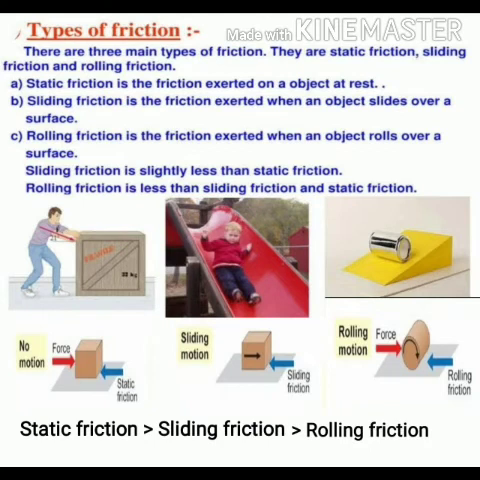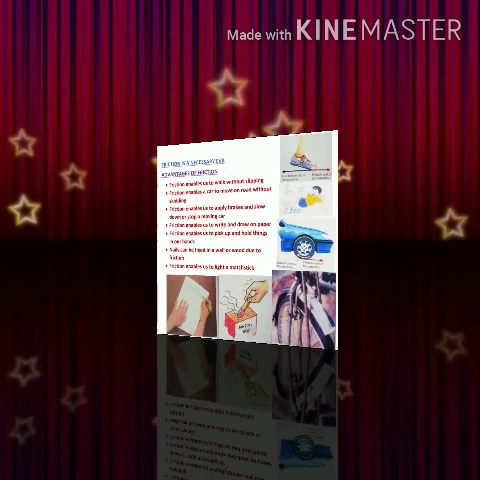When an object rolls over the surface of another object, the type of friction which acts on that rolling object is rolling friction, and rolling friction is much less than the sliding friction. When you compare the three types of friction, static friction is the strongest one, then sliding, and after that the least, or weakest, type of friction is rolling friction.